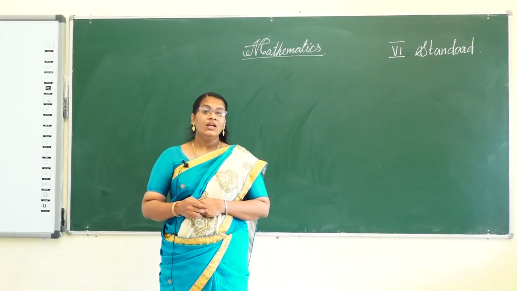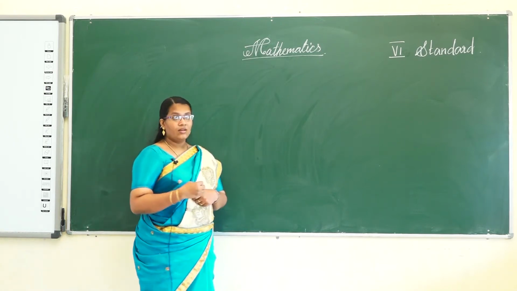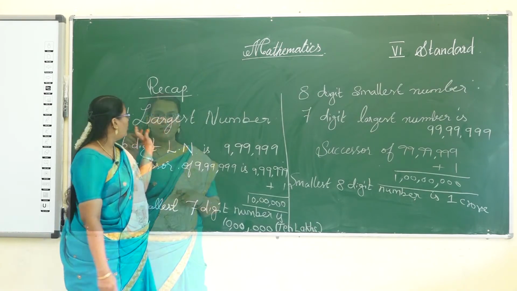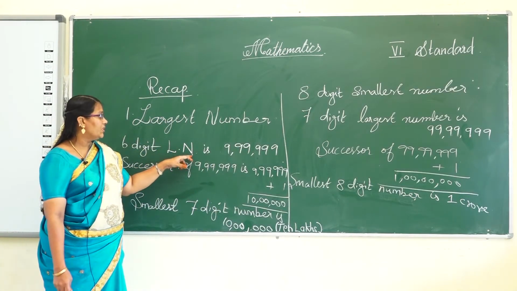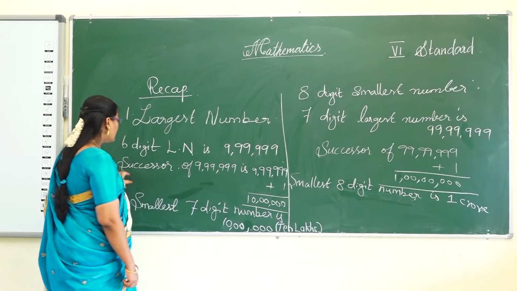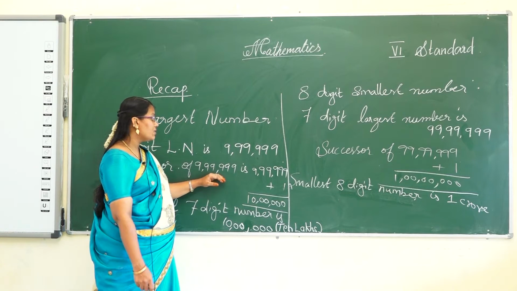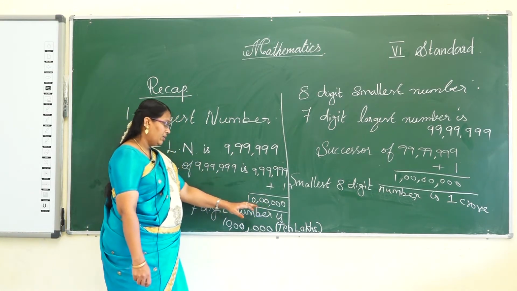Students, today I am going to revise the previous class: what we learned about the largest number. What is the 6-digit largest number? 9,99,999. So the successor of 9,99,999 is 10 lakh.